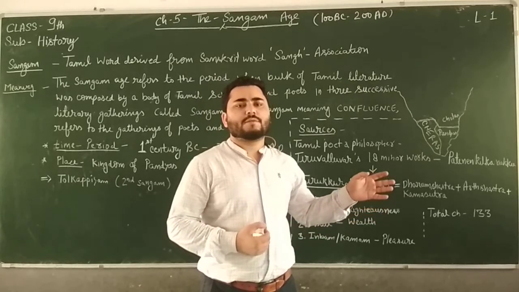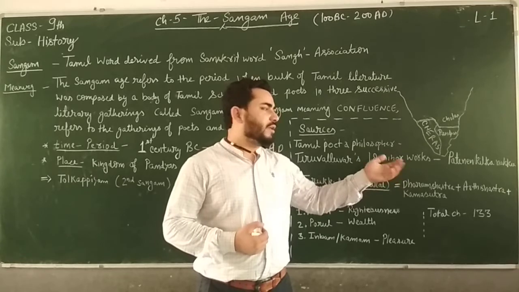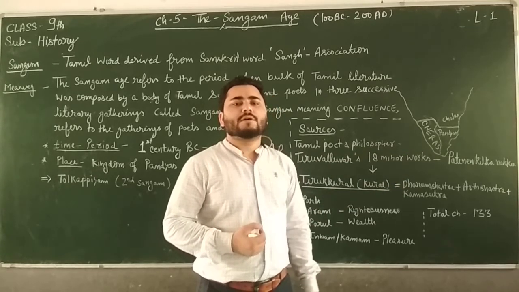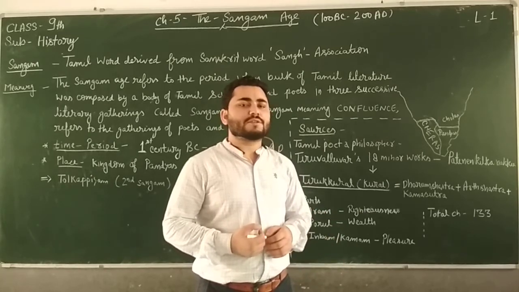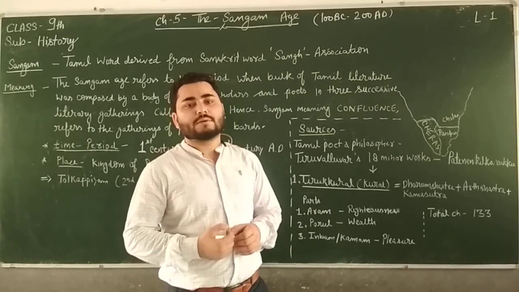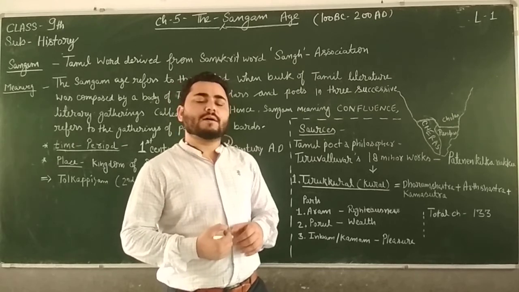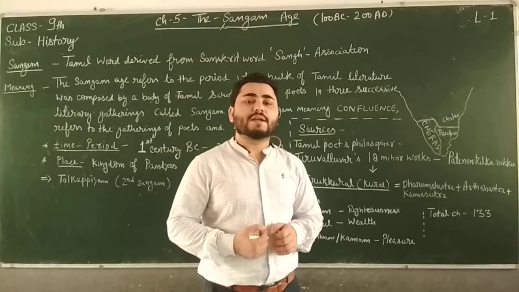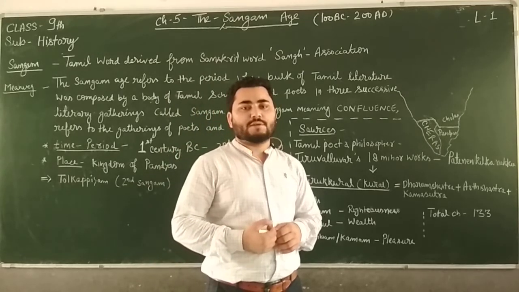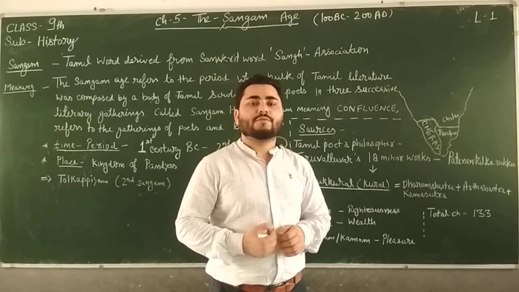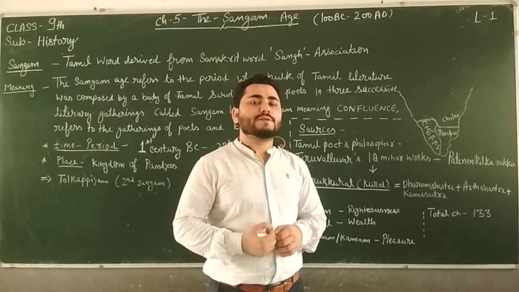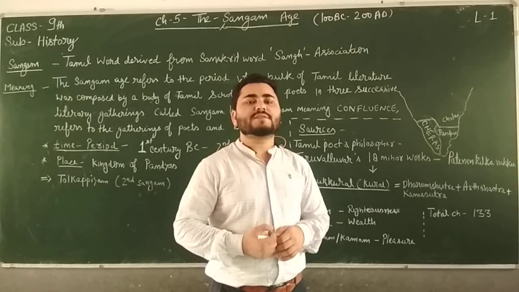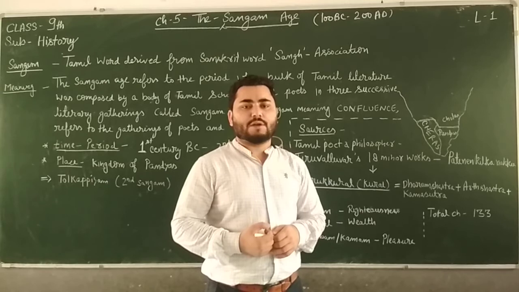So, dear students, the sources by which we come to know about these states or kingdoms, those literary sources, were written by various bards and poets in a literary confluence which was held from the 1st century BC to 2nd century AD, and that confluence means Sangam, right?